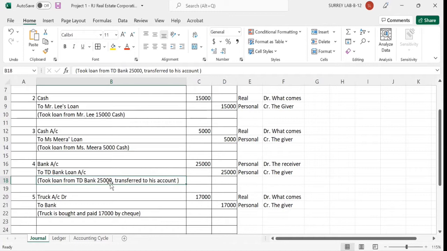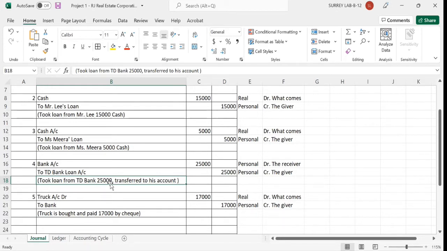First of all, bank account belongs to the personal account. So according to the debit and credit rules, debit the receiver and credit the giver. The bank is receiving money, so debit the receiver. Who is giving this money? The loan is given. The bank is giving a loan to the owner of the business. So TD Bank loan account is credited here with the same amount.